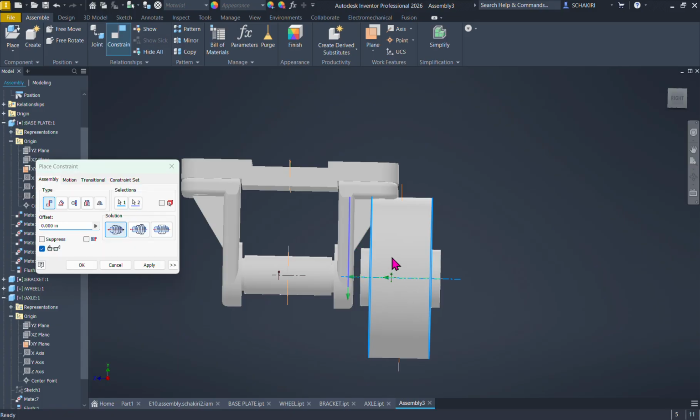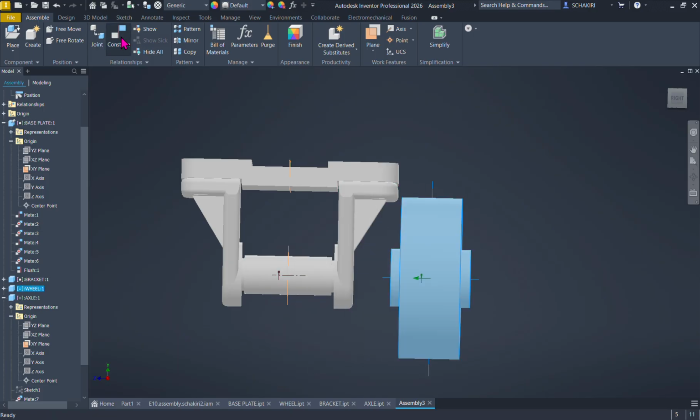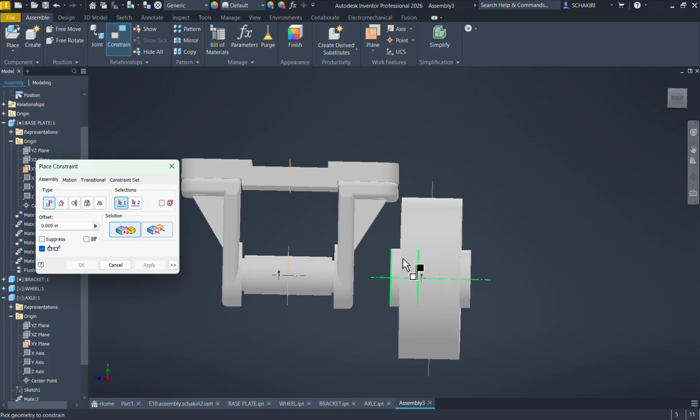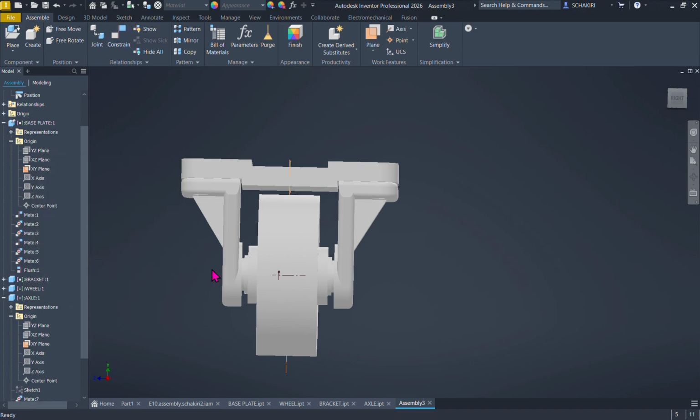We will use the constraint plane by plane too. So let's add a constraint. You can use the plane, or you can use the axis of the parts. So I took the axis of the part and made it match with the axis of the axle part. So we hit apply, and now there is no degree of freedom in the parts.